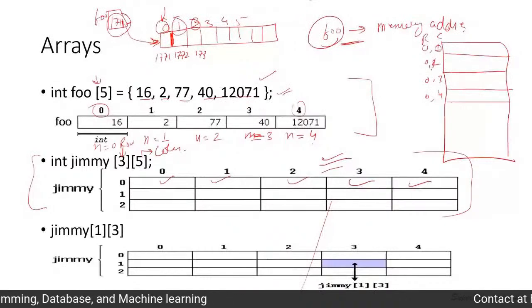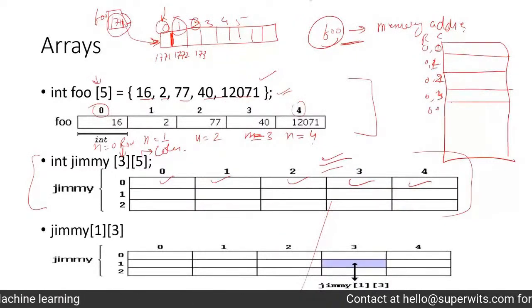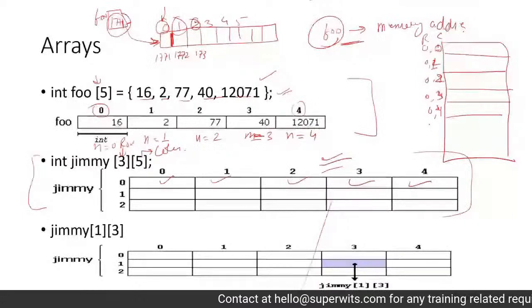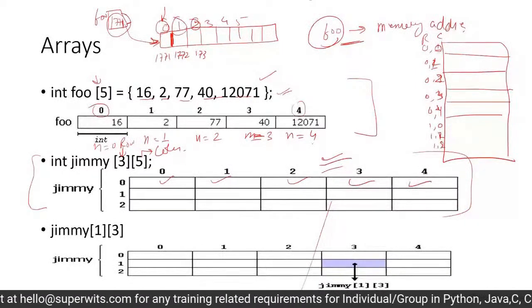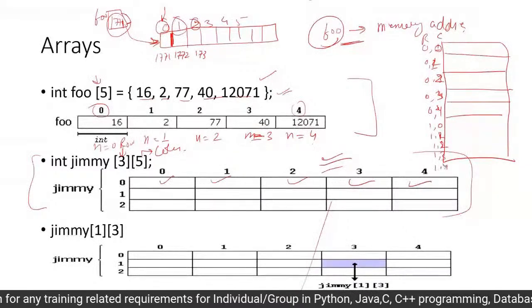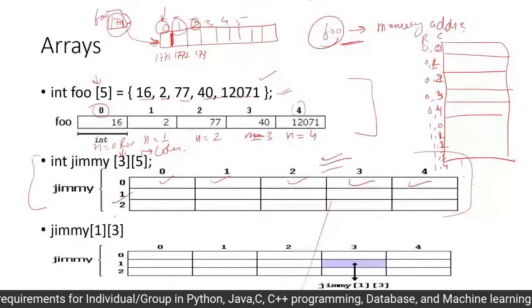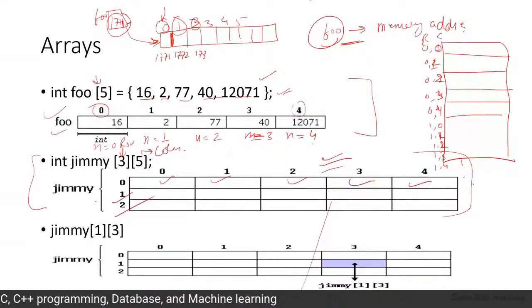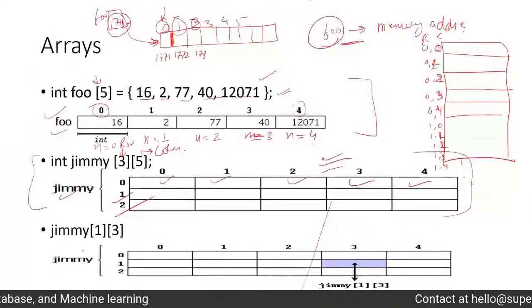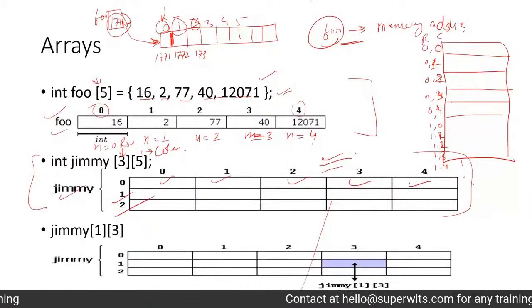1, 2, and 3, and 0, 4. Okay, and then it will go towards 1, 0, 1, 2, 1, 3, 1, 3, and 1, 4, and so on. So this is how things work for you in terms of your array definition, declaration, multi-array declaration and definition, and how you can utilize them for your pointer purposes.